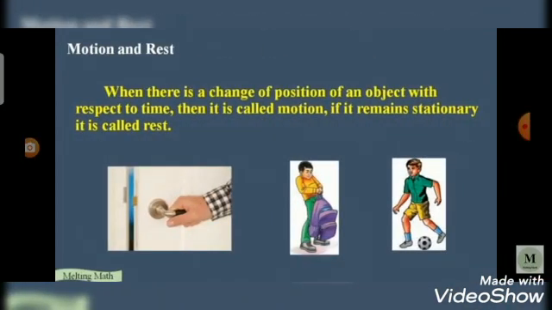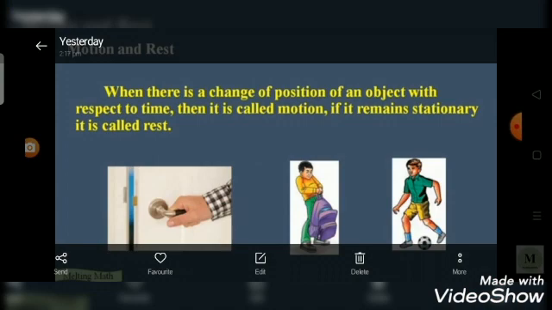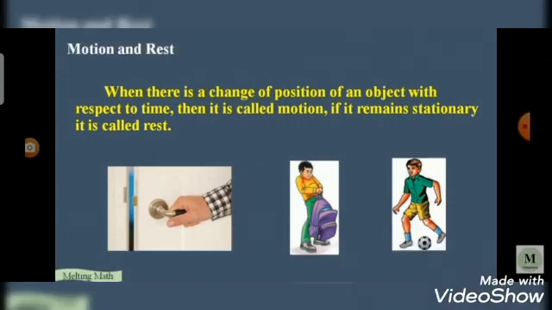Next one, motion and rest. When there is a change of position of an object with respect to time, then it is called motion. If it remains stationary, it is called rest.